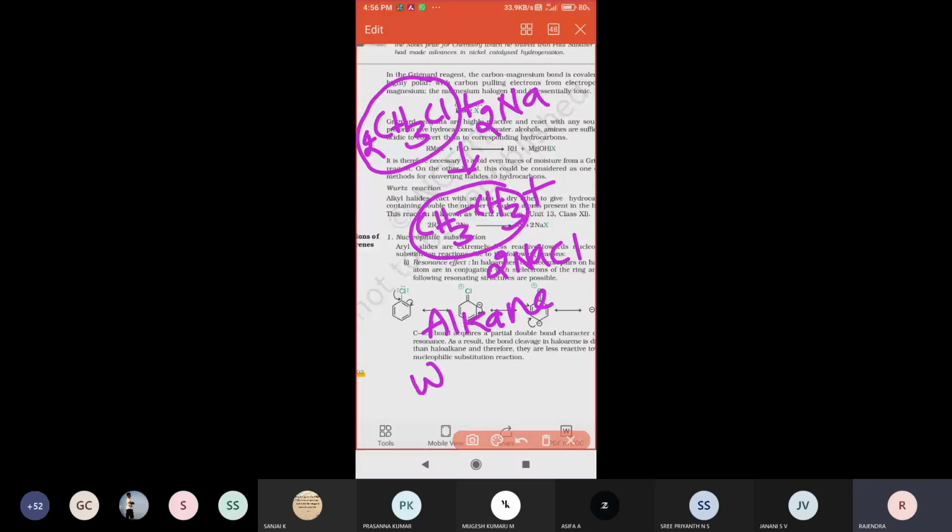This reaction is called Wood's reaction. This named reaction is also very, very important.